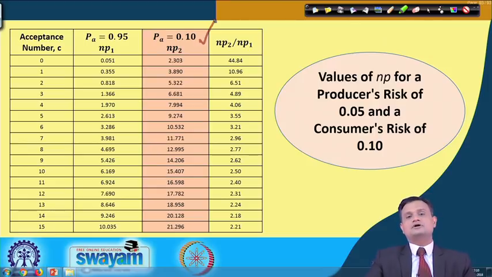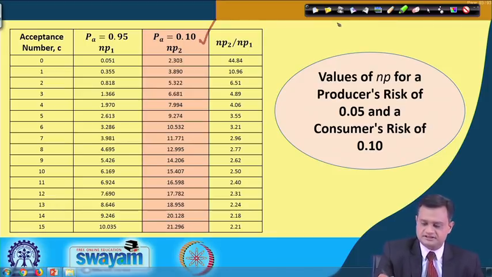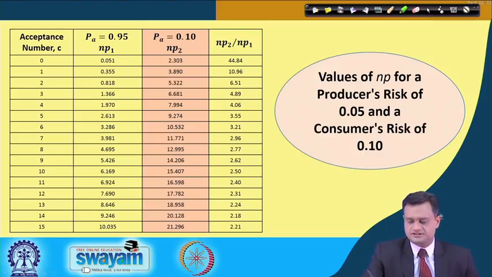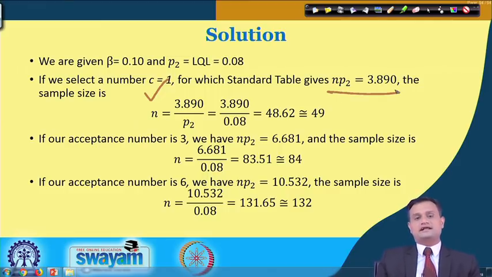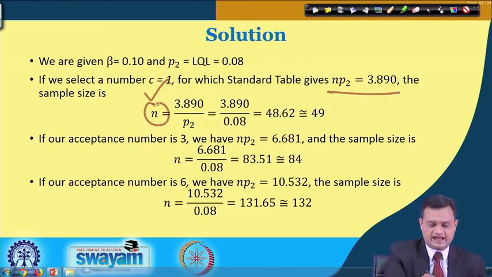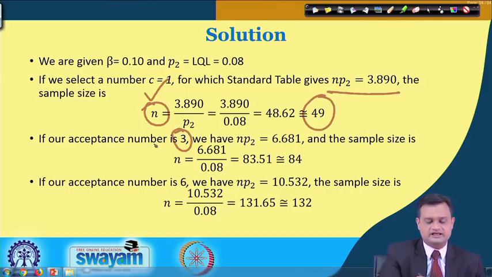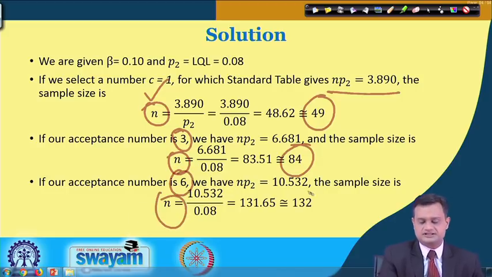I have to refer to this because NP2 is specific to consumer's risk and I have been given the consumer's risk value 0.1. When I refer to the table for C is equal to 1, I get the value NP2 3.890, and I get n by putting the value in this. Similarly for C is equal to 3, I get n is equal to 84, and for C is equal to 6 I get this.